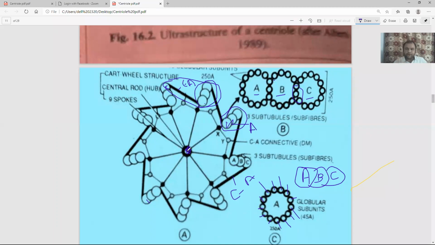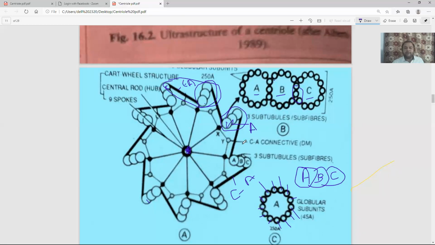It is not a microtubule. It is called the central hub, and it is made up of one or two microfilaments, but not microtubules, according to the V.B. Rastogi book. This makes the central hub, the center of the centriole, and the entire structure is joined with the central hub.